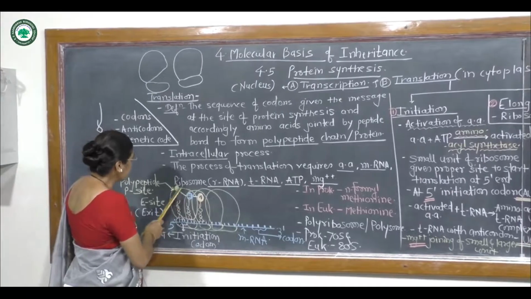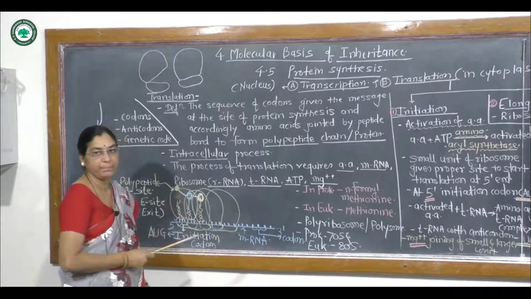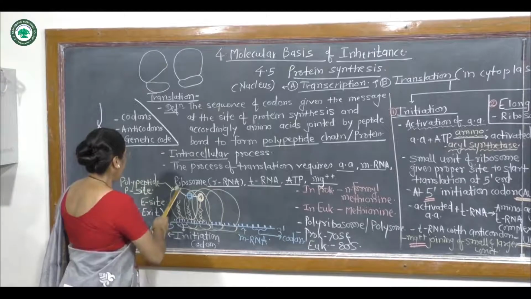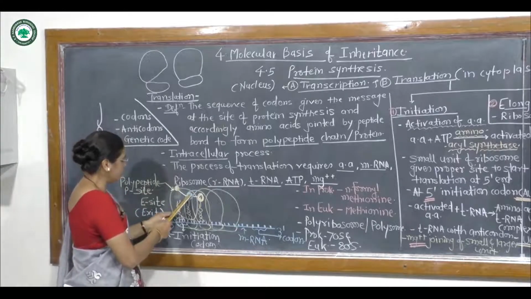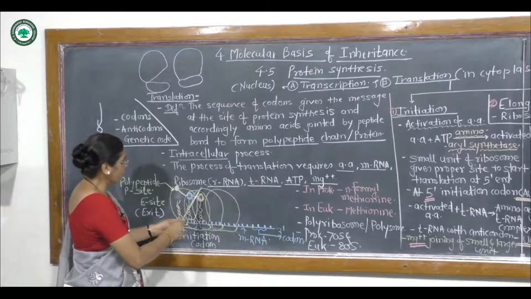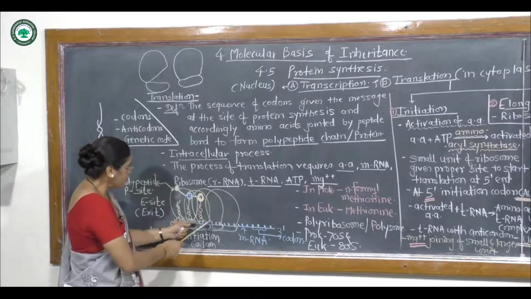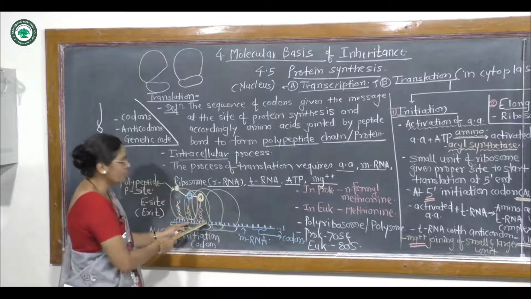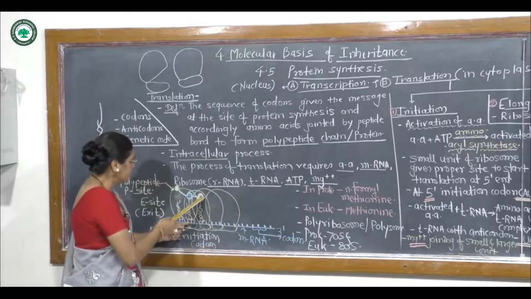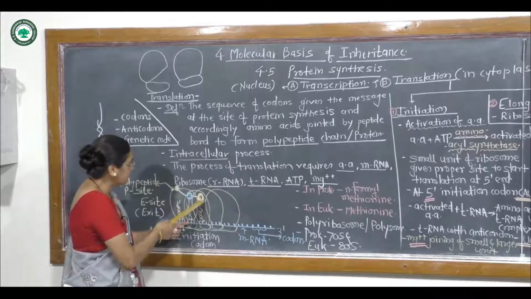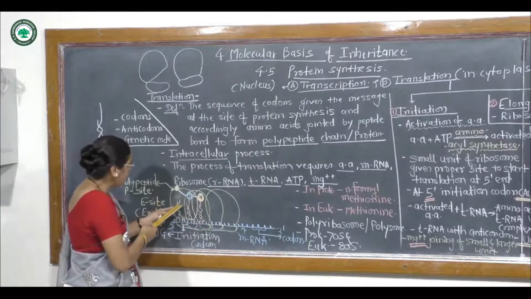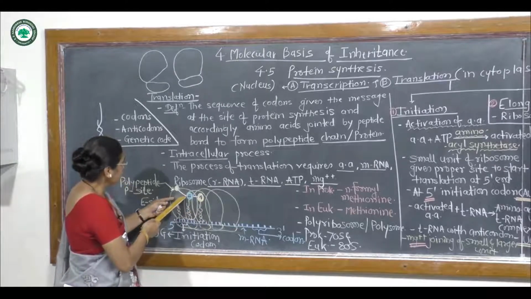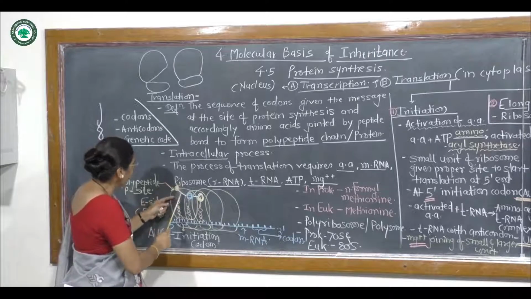The two successive amino acids get joined by the peptide bond, and as the peptide bond formation takes place, the ribosome translocates towards the next successive codon and receives the next aminoacyl tRNA complex. At the same time the dipeptide, only two amino acids, leaves out from a particular site.